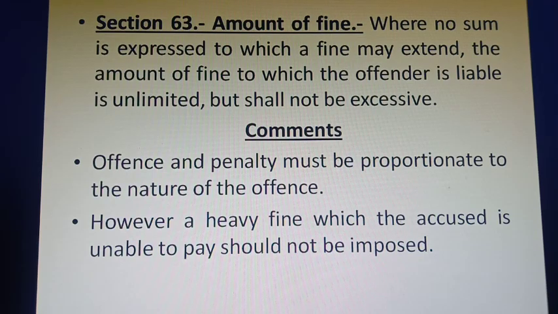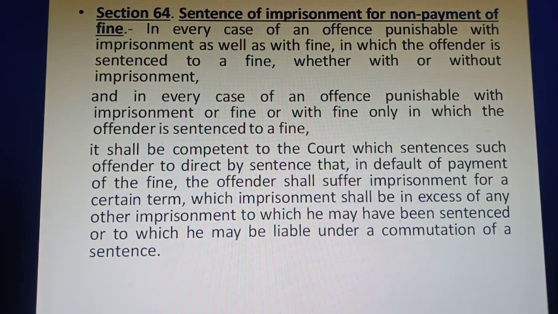It is very important to note that offense and penalty must be proportionate to the nature of the offense, but a heavy fine which the accused is unable to pay should not be imposed by the court. Okay, so this is something about Section 63.